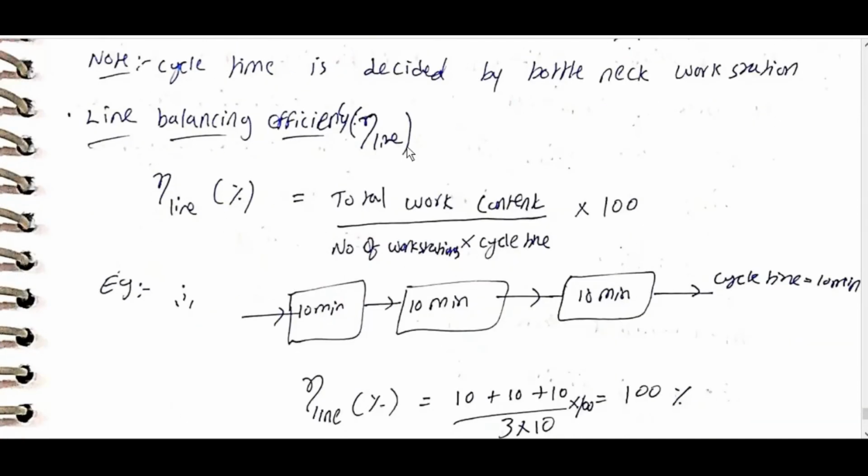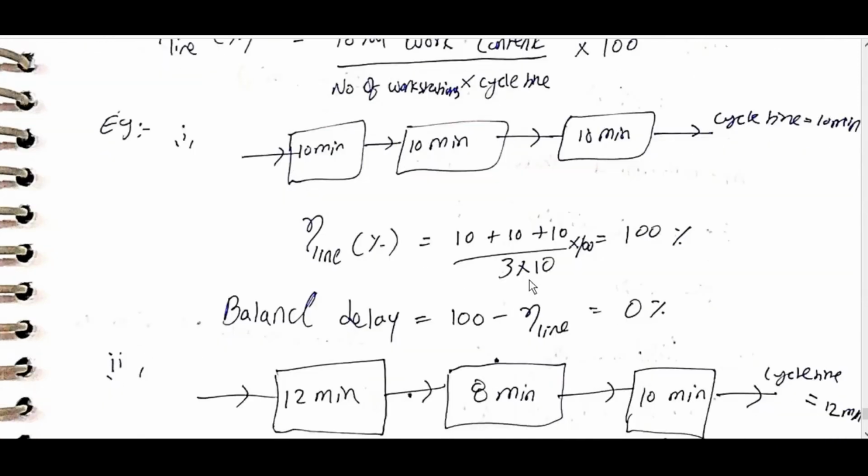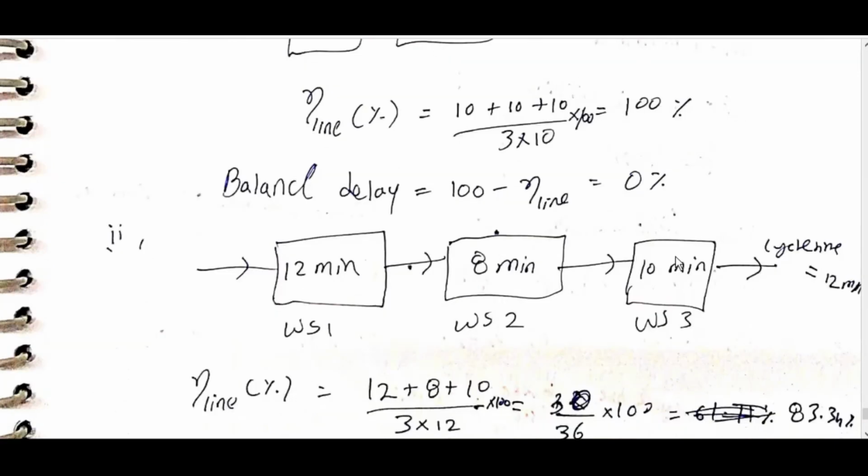In line balancing, efficiency eta line in percentage is equal to total work content by number of workstations into cycle time into 100. 10 minutes cycle time is equal to 10. Efficiency of line is equal to 10 plus 10 plus 10 by 3 into 10 into 100%. Balance delay is equal to 100 minus eta line is equal to 0%.